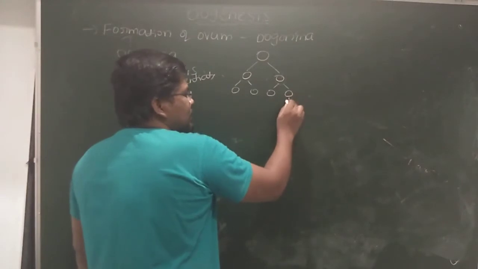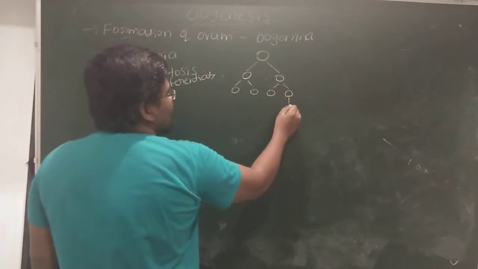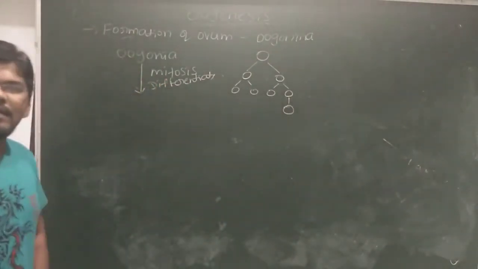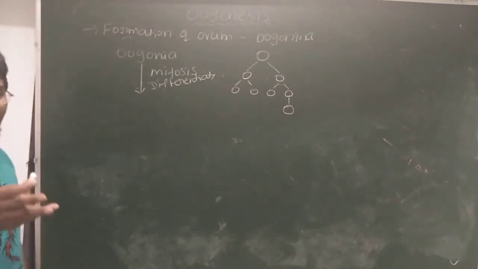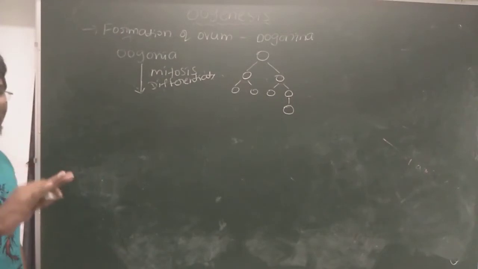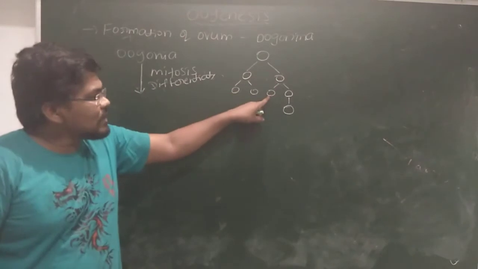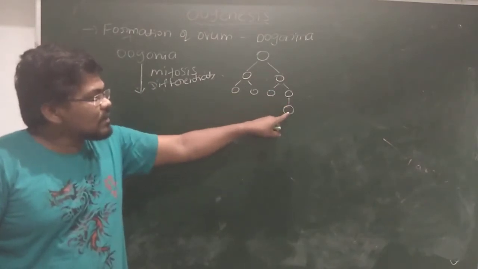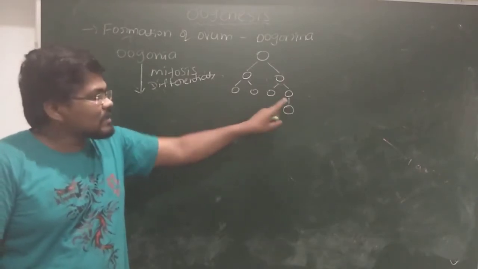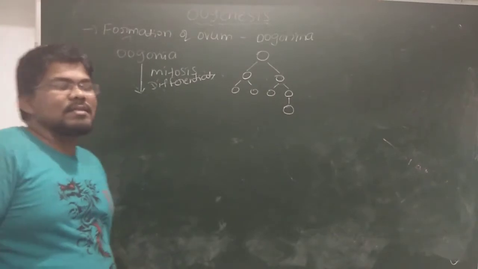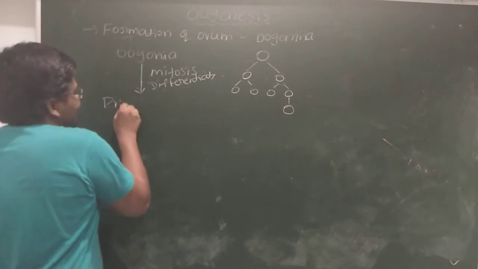It starts meiosis 1 and is temporarily arrested at prophase 1. Meiosis is divided into two phases, meiosis 1 and meiosis 2. Here, oogonia increase their number, then start meiosis 1 and are temporarily arrested at prophase 1 of meiosis 1. This arrested stage is called the primary oocyte.